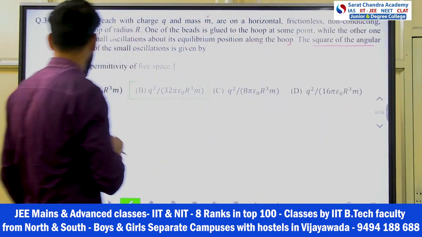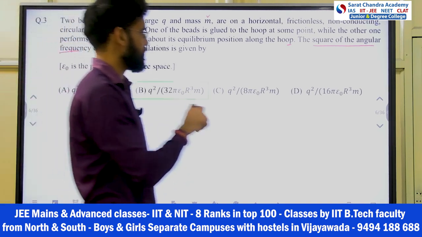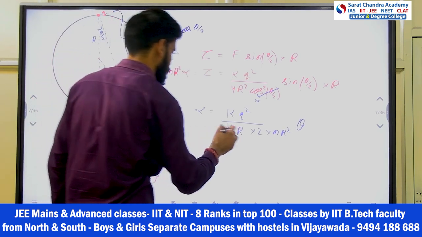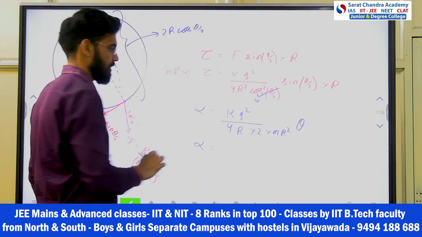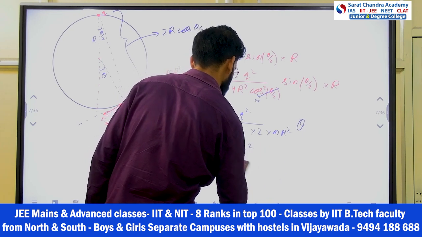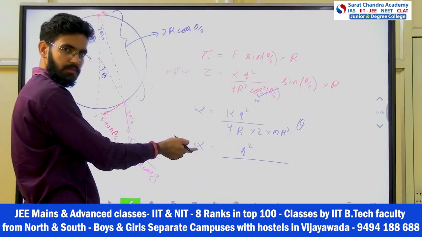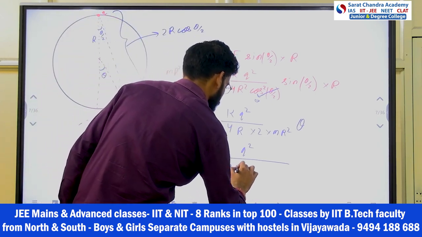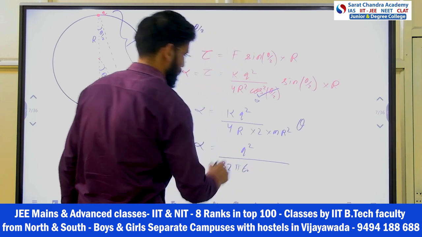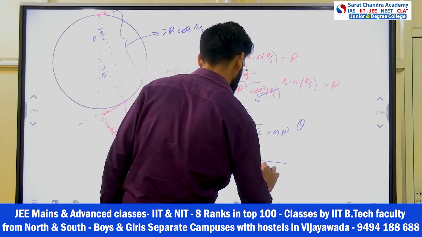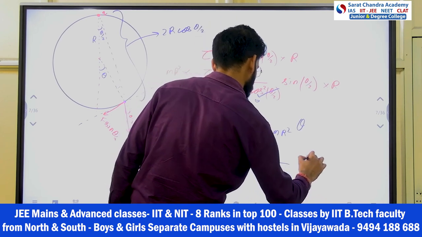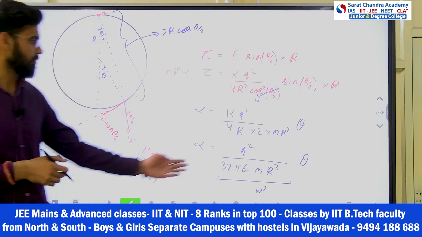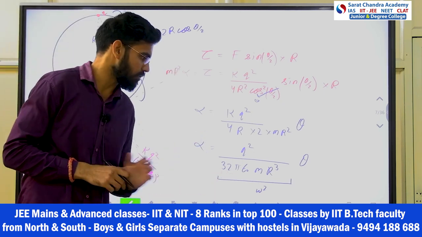But if we go in option, he is writing in epsilon naught terms, right? So there will be one more thing, k, what can I write down? K is what? 1 upon 4 pi epsilon naught, right? So for that, q square will come here, and you have 4 into 2, 8, and 4 will come from 4 pi epsilon naught. So 8 4s are 32. So 32 pi epsilon naught, okay, into here what you will have r cube, m r cube into theta. This term is only your omega square, right? And this is restoring in nature, right? So minus sign I didn't include it, right?